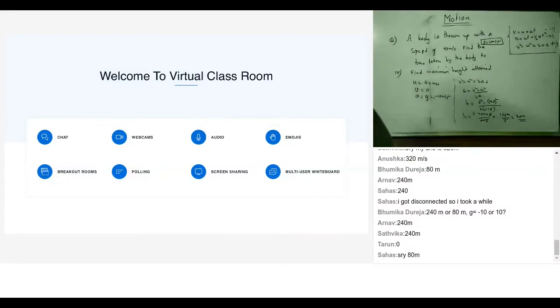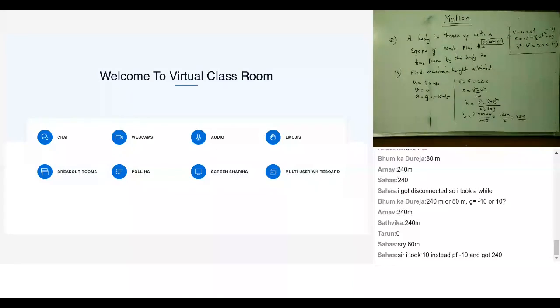Just check it, all of you. Did you get 80 meters? All the people who got 240, 220, 320, is that clear to all of you? So I hope it is clear. That sign of acceleration due to gravity is very important. If you take it as positive 10, your answer would be wrong. So what is the maximum height? 80 meters. I hope that's clear to all of you. Tarun, Arnav, Sahas, Bhumika, you got 80 as well as 240, right? Satvika, all of you. So acceleration due to gravity is always negative. Fine.